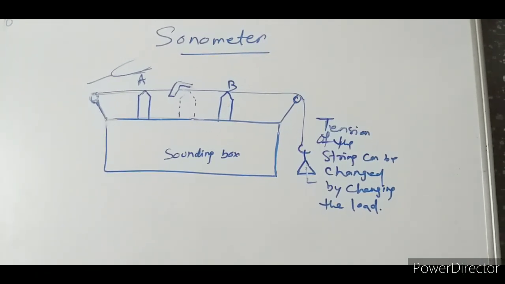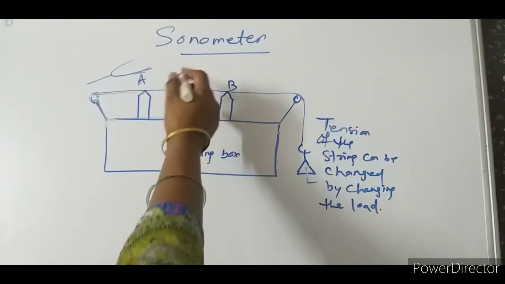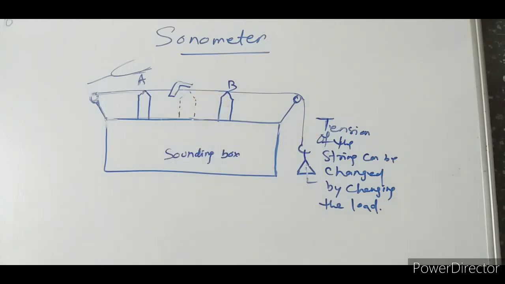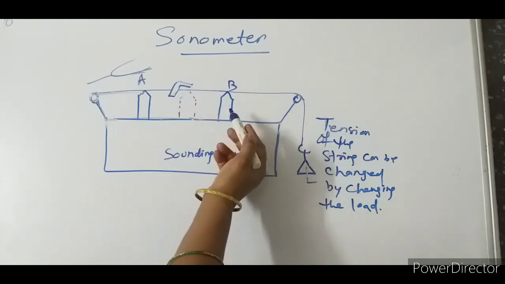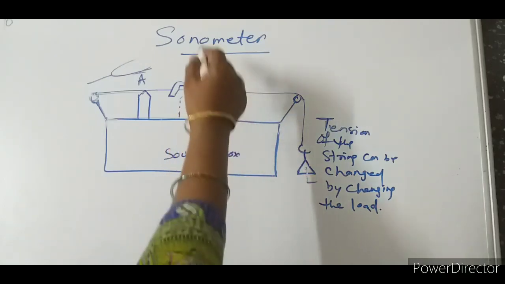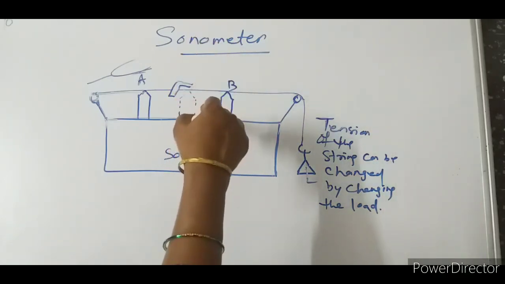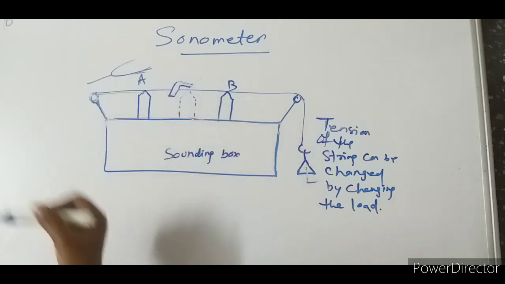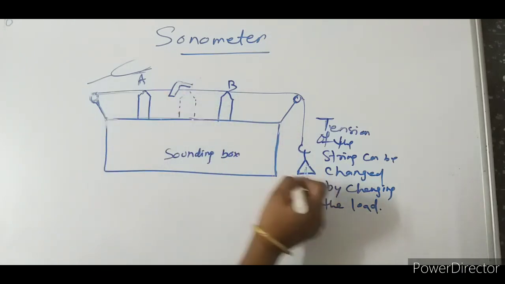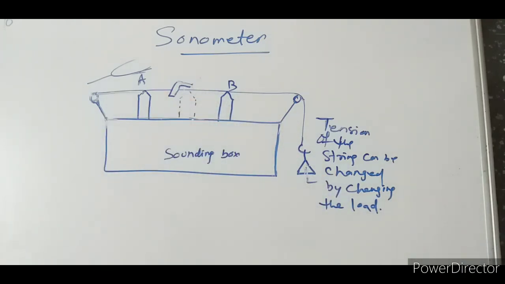The purpose of taking this paper is that whenever resonance takes place, this wire will vibrate with larger amplitude and this paper will fall. That is the purpose of keeping this paper here.